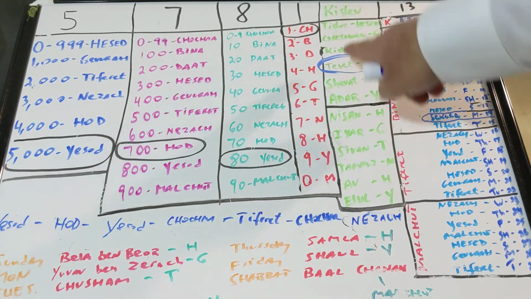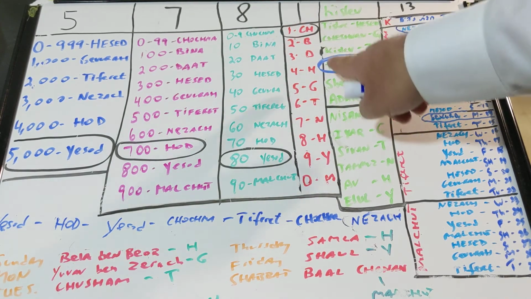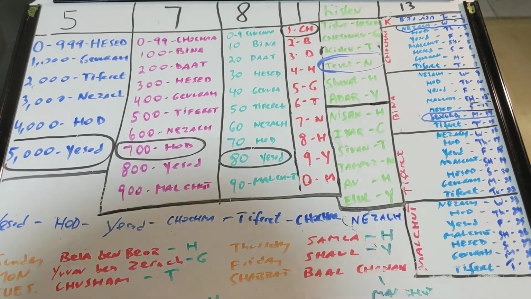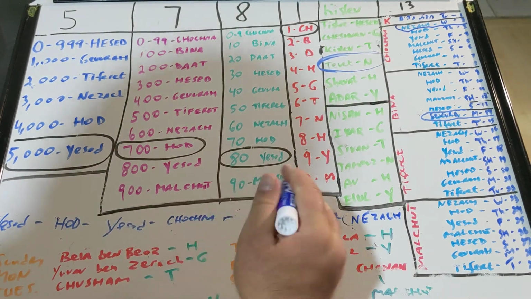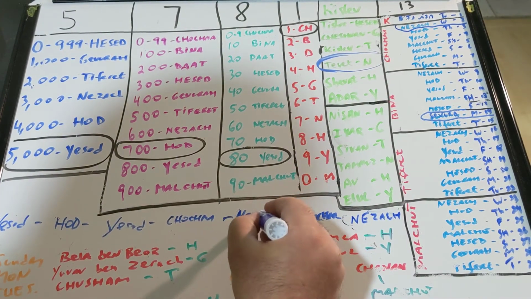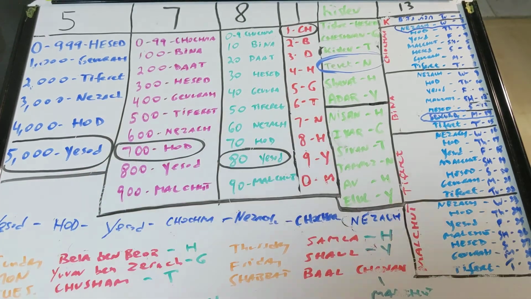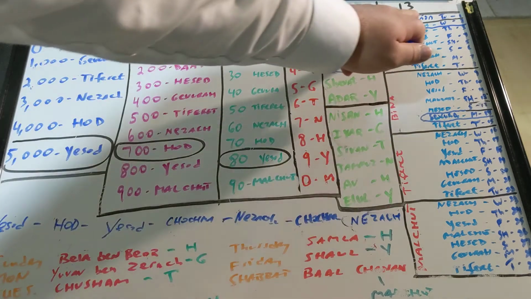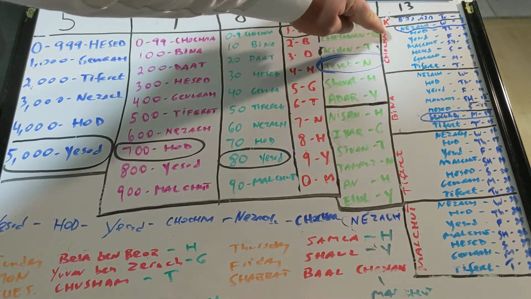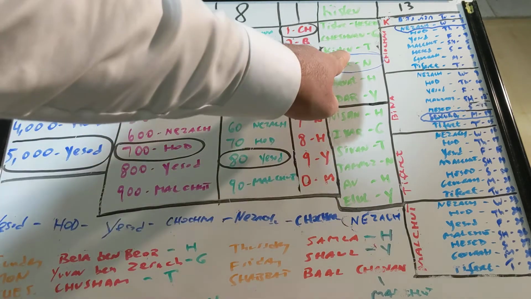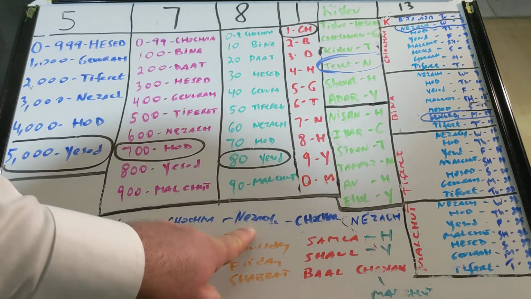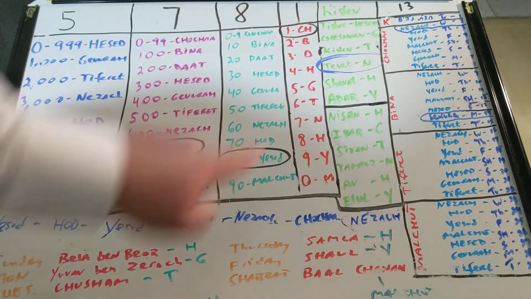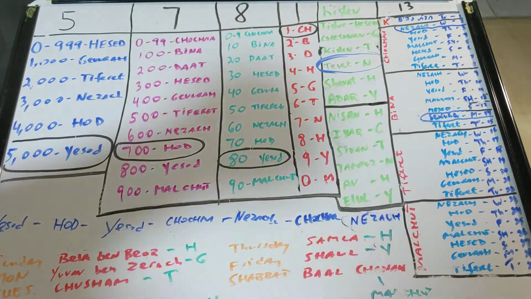Now it's not Kislev anymore. It will be Tevet, right? The month of Tevet, that will be Netzach. So this will change too, to Netzach. These are all going to stay the same, right? This is only one month. So it's going to be Netzach, second, of Chochmah, of Netzach. It's still the same year, so it's going to be of Chochmah, of Yesod, of Hod, of Yesod. It's going to stay the same.